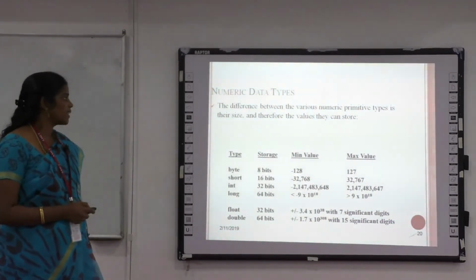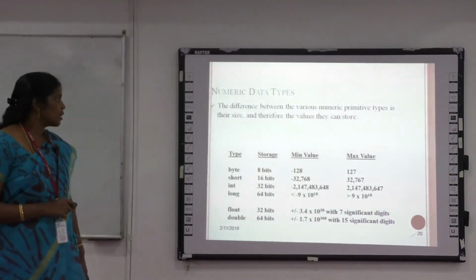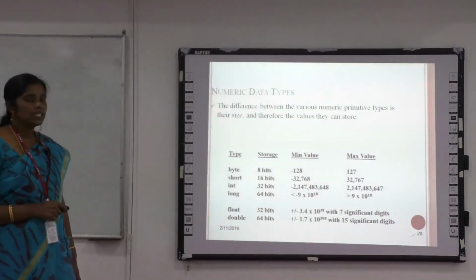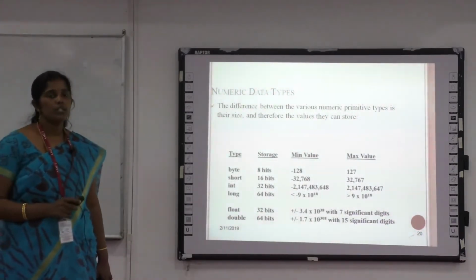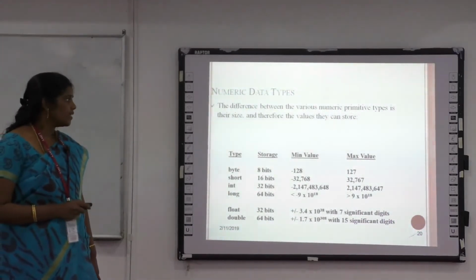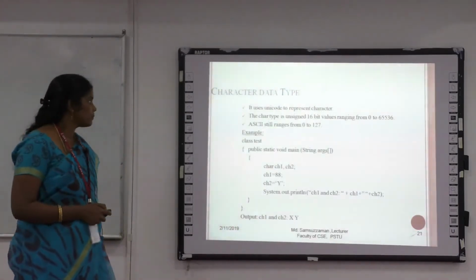For example, byte can store only 8 bits of information. Short can store 16 bits. Int can store 32 bits. At the same time, long stores 64. Float can store 32 bits. Double can store 64 bits. Here they are specifying the minimum value and the maximum storage value.